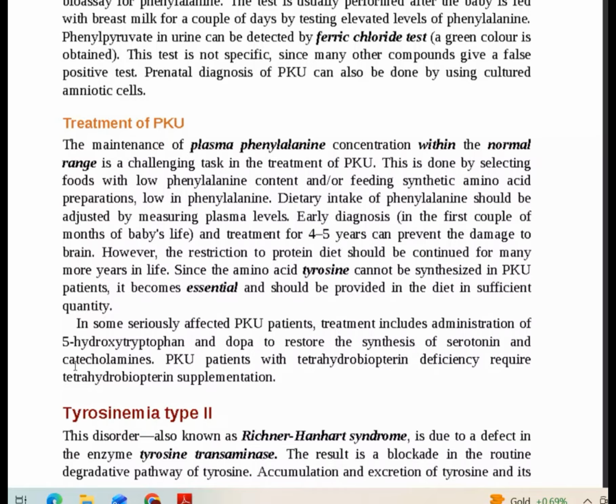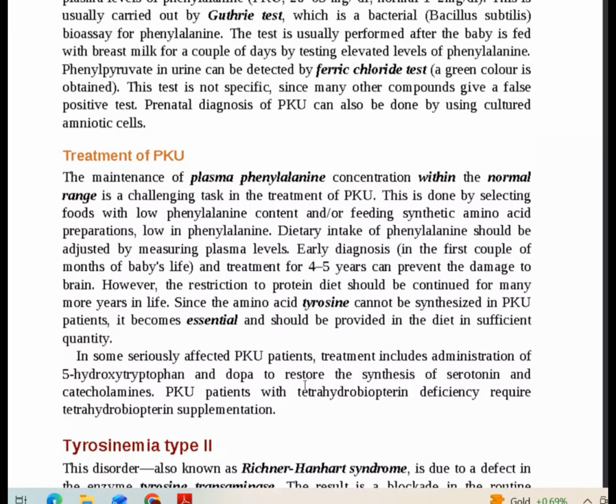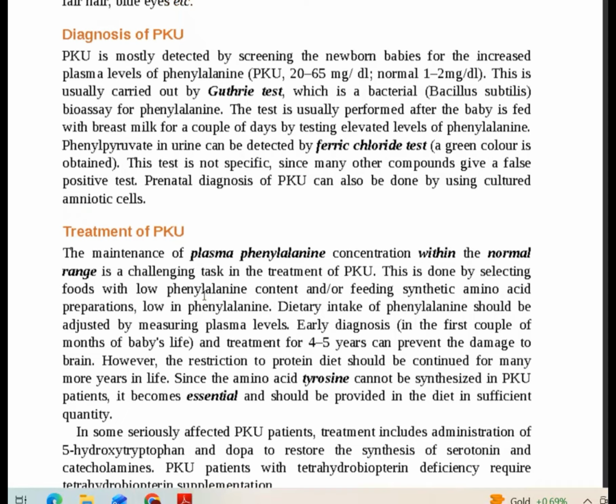PKU patients with tetrahydrobiopterin deficiency require tetrahydrobiopterin supplementation if it is available. So in this way, we can treat PKU, phenylketonuria. So I think we have covered the phenylketonuria disease, how it occurs, what the etiological process is, how it can be diagnosed in patients, and lastly, how to treat phenylketonuria.